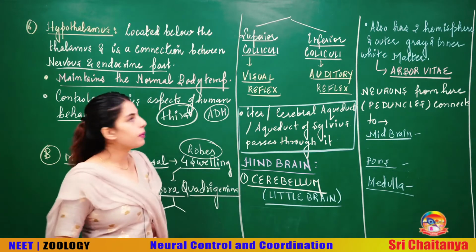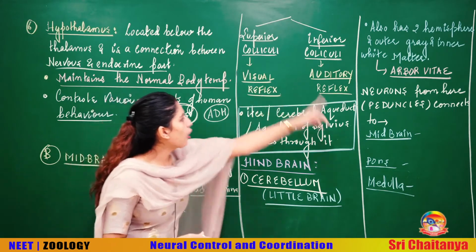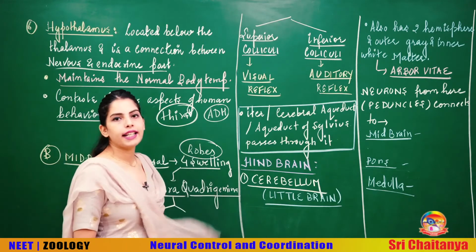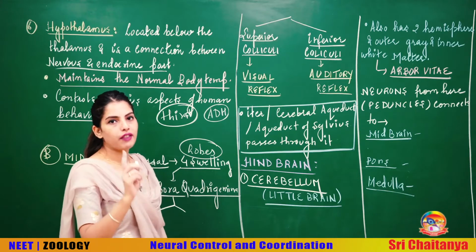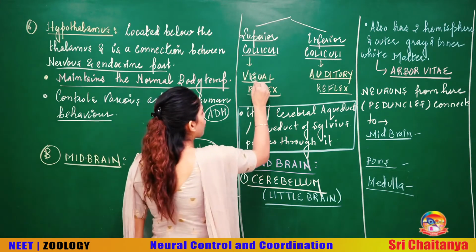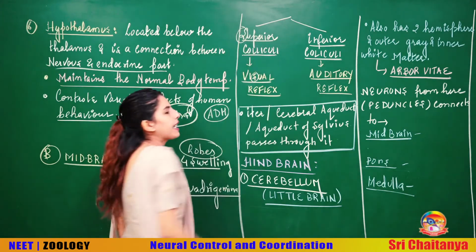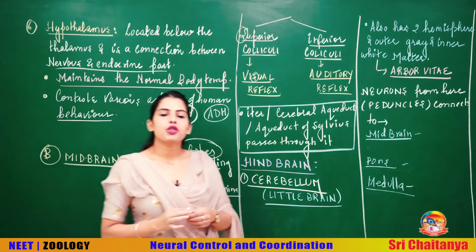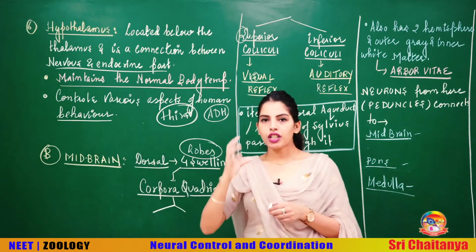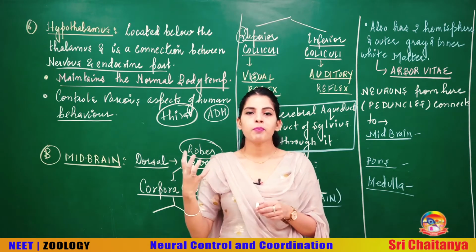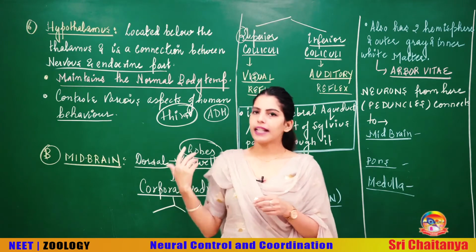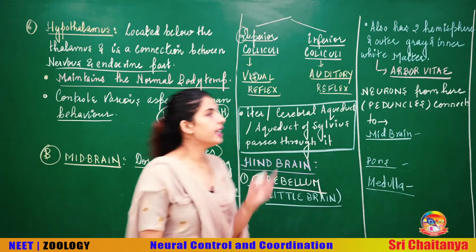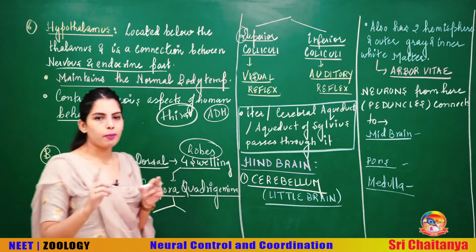Beta, however the questions are framed, remember that superior colliculi is always controlling your visual reflexes. I remember it this way: visual has an S and superior also has an S. You can remember it this way. Inferior colliculi is controlling the auditory reflexes, that is the coordinated movement of your ear along with the head. Somebody is calling from the back and we suddenly look. That's also a reflex action, called the auditory reflex, controlled by the inferior colliculi of your midbrain.